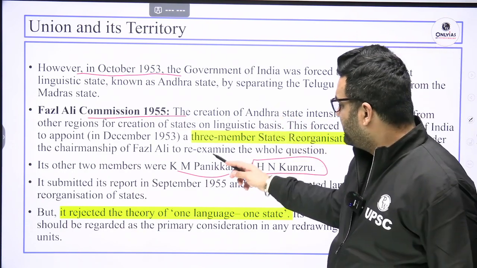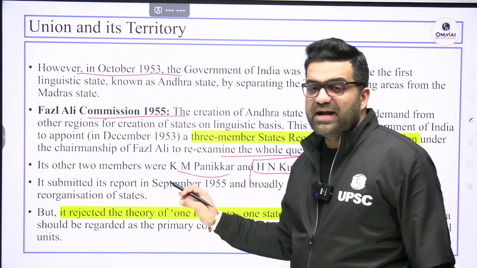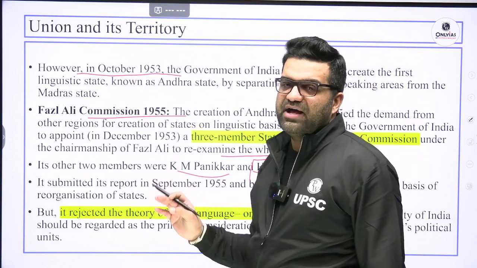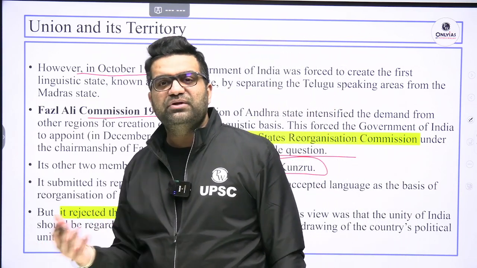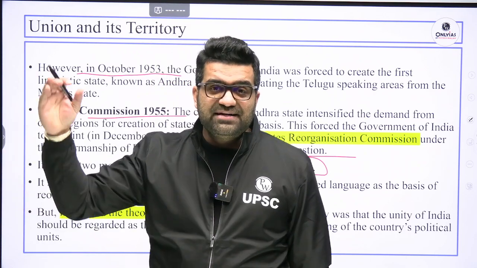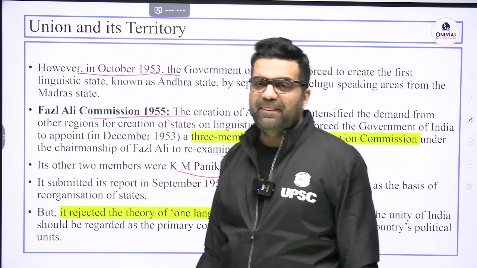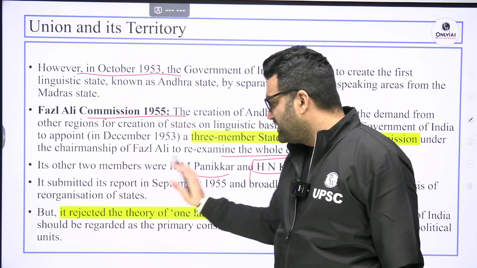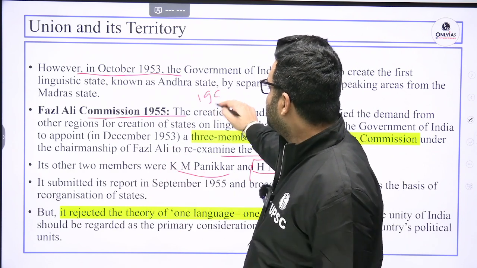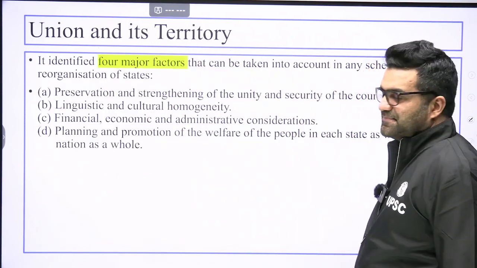Okay, so the Fazal Ali Commission was told to re-examine this issue, and they said okay, states can be carved out, but this idea should not be considered as one language, one state. For every language we cannot have a state, because in India we have more than 5,000, 6,000 known languages. And then the debate will start that for every dialect there will be a state. Then every town that you see will be a separate state in itself. So that is why it was said that in principle, administration should be the basis, as a one-time affair. In 1956, this demand was allowed. Ultimately, they said that you can have a maximum of 16 states.